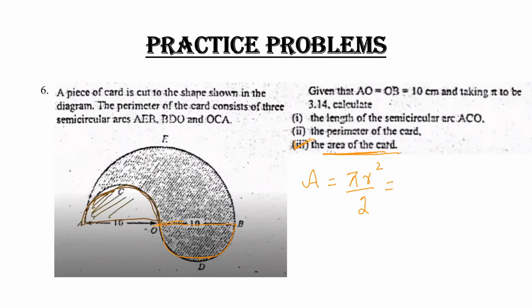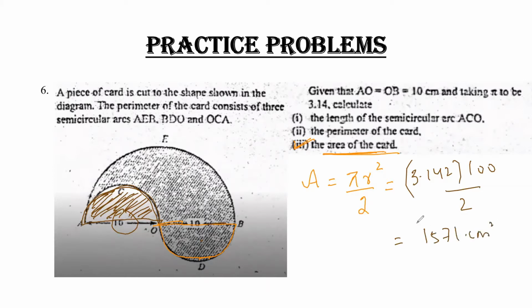This is the shaded portion. If I substitute this portion at this place, I'll get the whole portion shaded. So my final answer is that semicircle. Clear? And to calculate the area of a semicircle, my answer is 3.142, and R, which is basically from 0 till A, that is 10. So I'll get 10 square is 100 divided by 2. So my answer is finally 157.1 centimeter square.